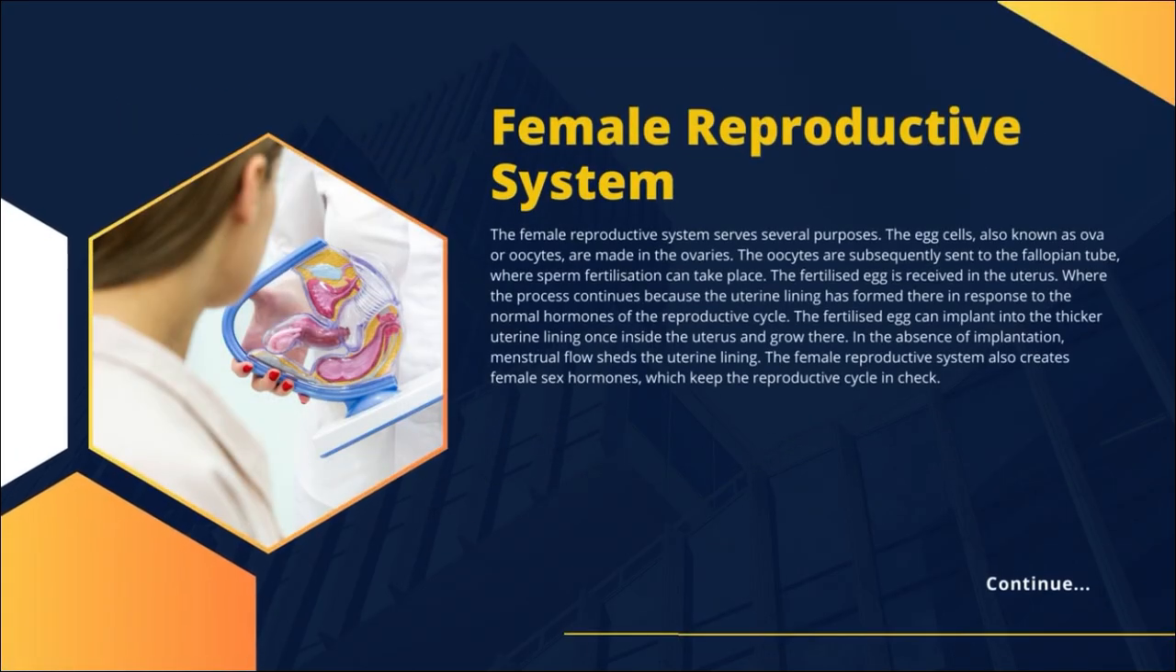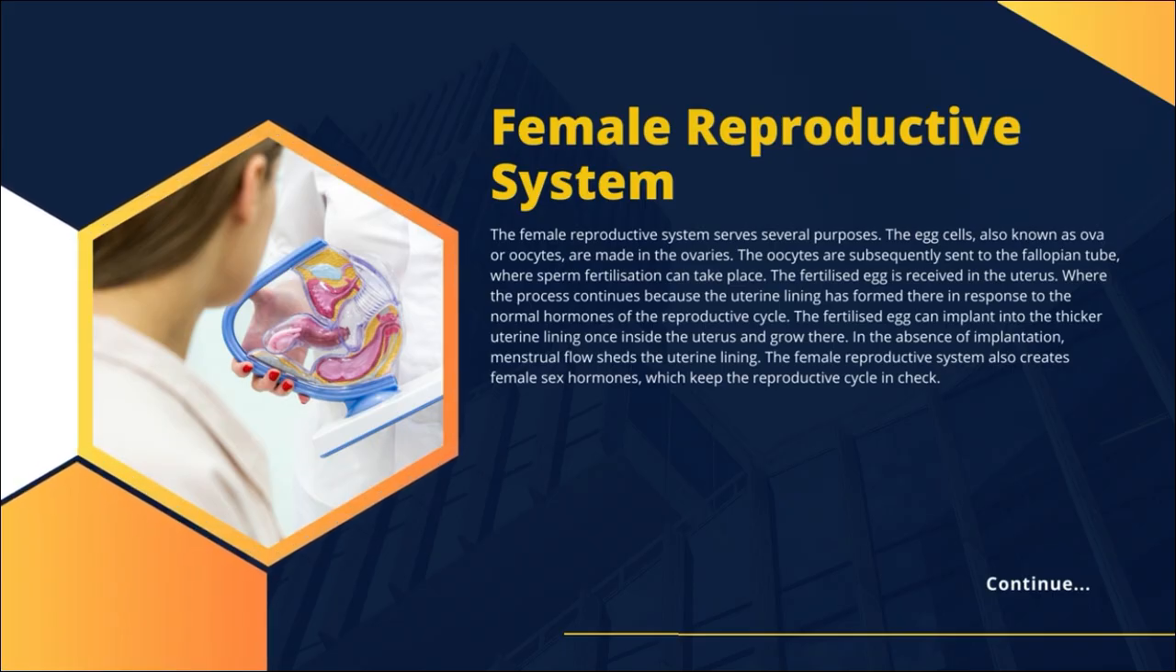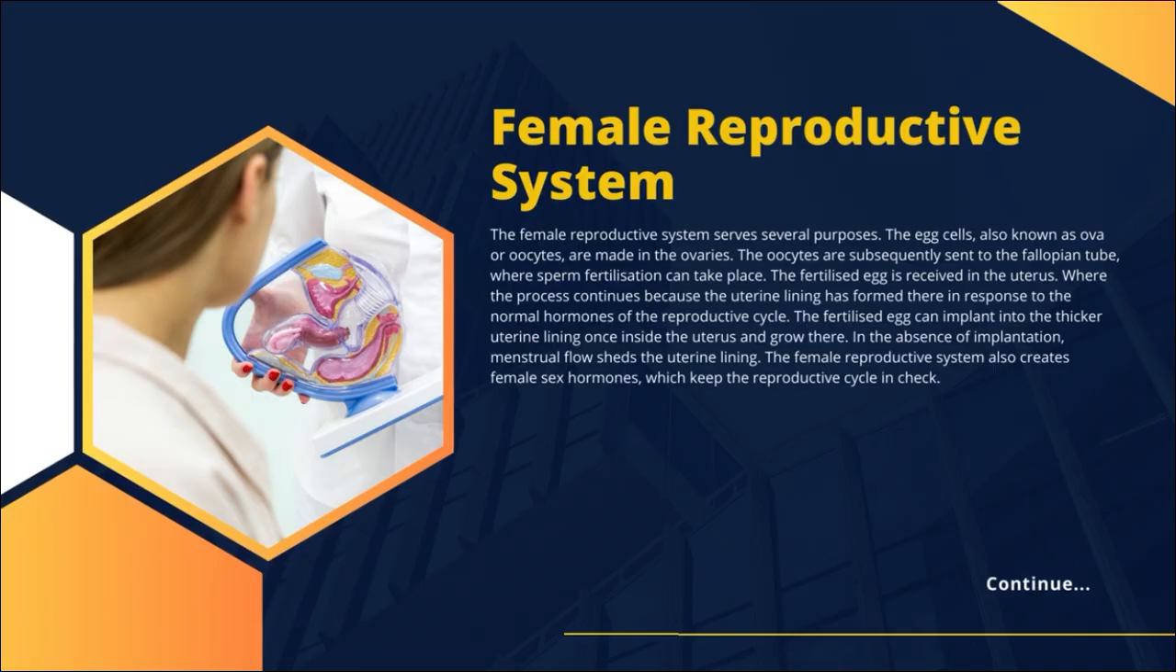Female reproductive system. The female reproductive system serves several purposes. The egg cells, also known as ova or oocytes, are made in the ovaries. The oocytes are subsequently sent to the fallopian tube, where sperm fertilization can take place. The fertilized egg is received in the uterus, where the process continues because the uterine lining has formed there in response to the normal hormones of the reproductive cycle.